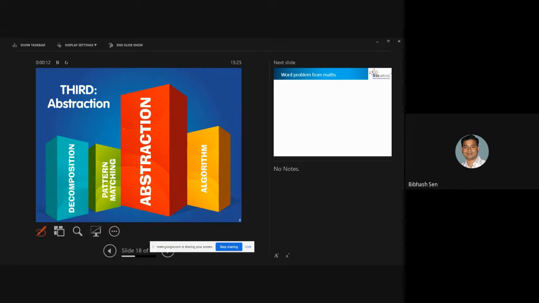So if we notice what abstraction actually means, automatically in your mind this point will come: problem decomposition is a very important part, already discussed by the other faculty, and then pattern matching. This slide was designated for class 6. So what is abstraction, that is the first target, and how we can implement abstraction with the algorithm, that will be my second lecture.